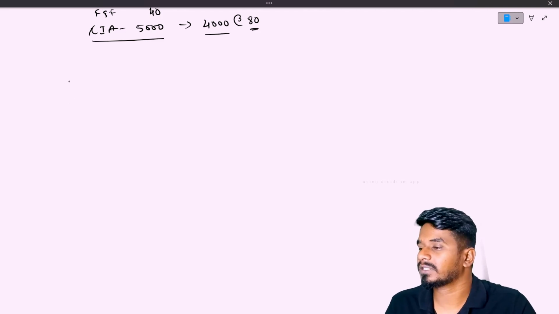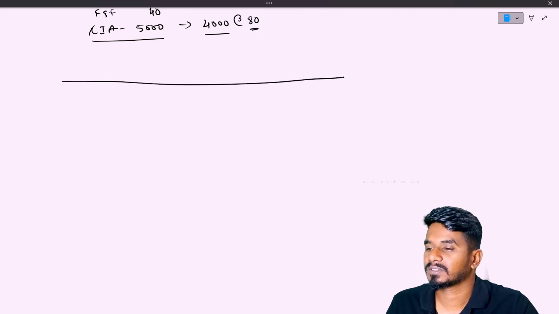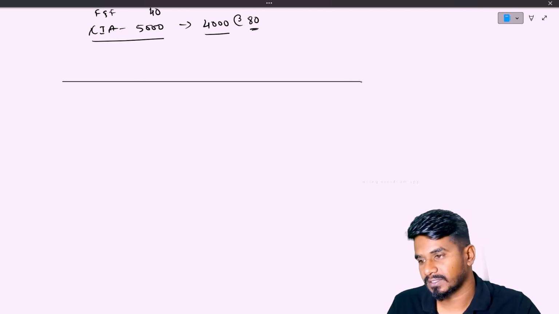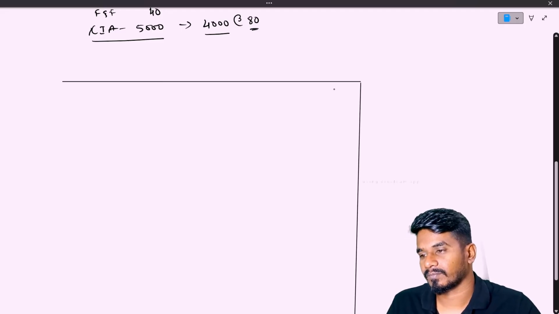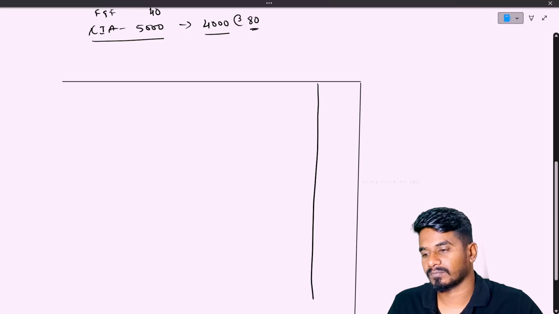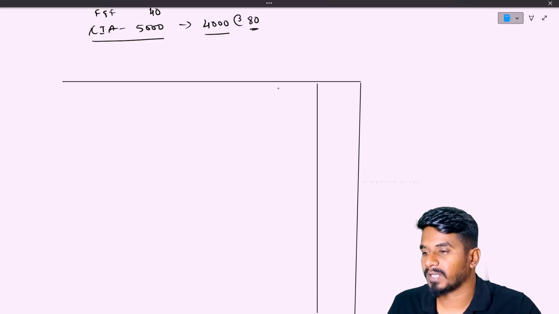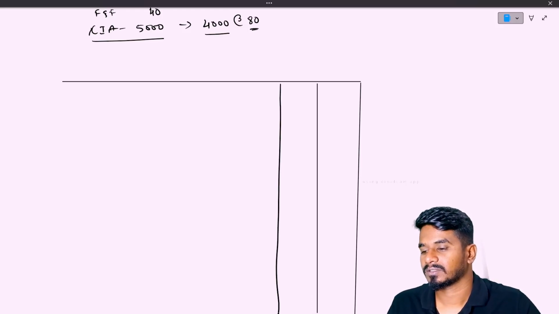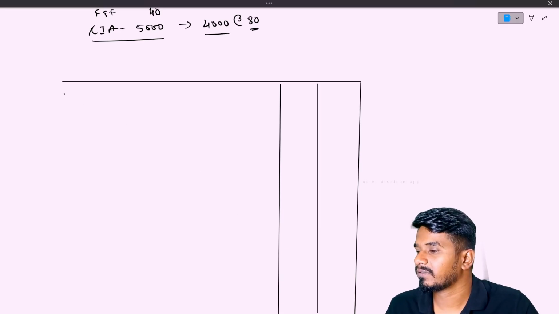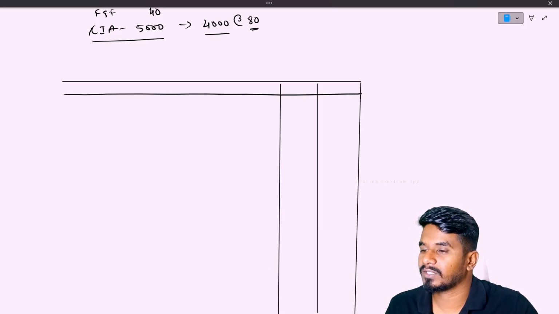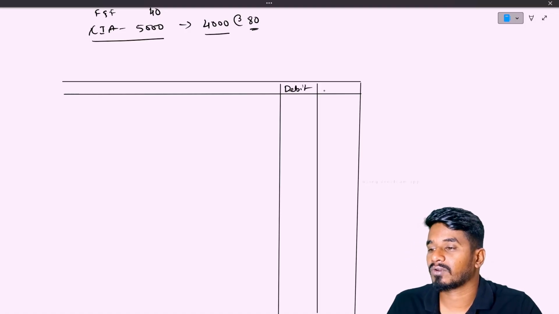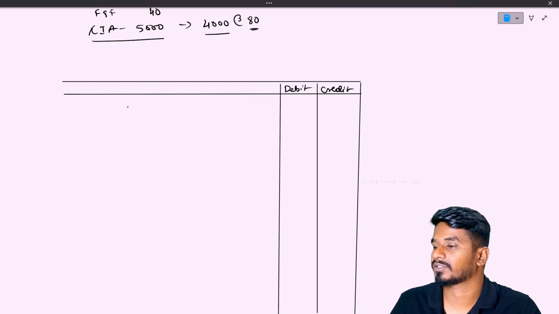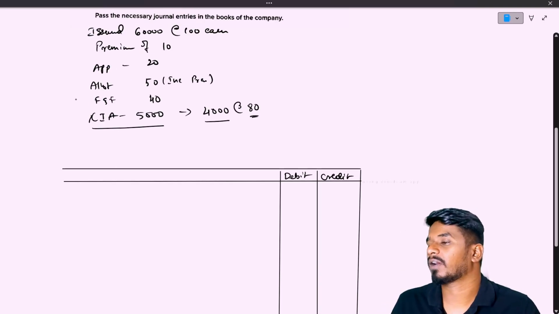So you write down the modern rules which I have given in the previous video. I have explained the modern rules in the basic video itself. Please do watch that, then only you will understand why it is debit and why it is credit. If not, you won't understand. Blindly, you should not go to the examination. Right. The first entry will be the application entry.